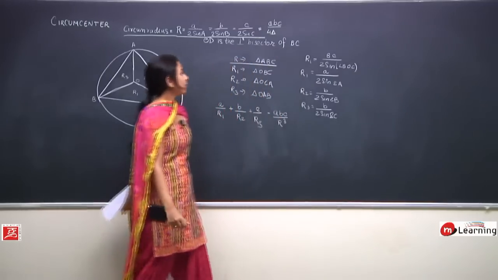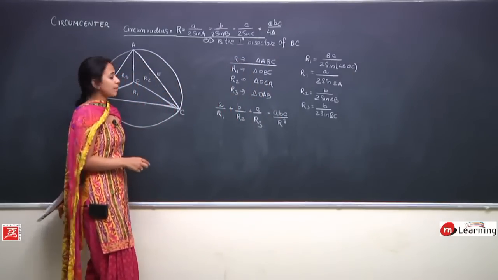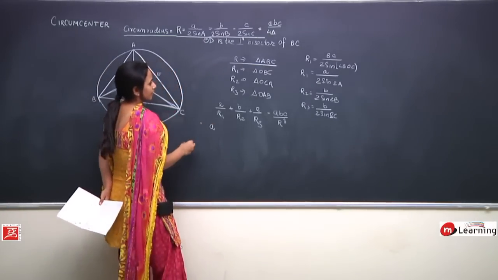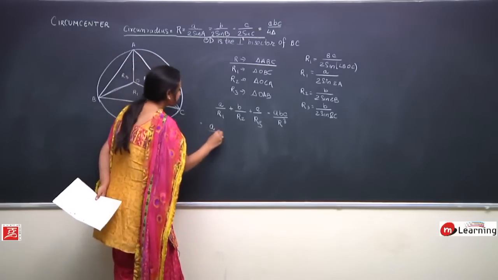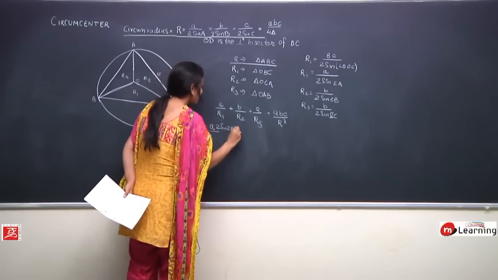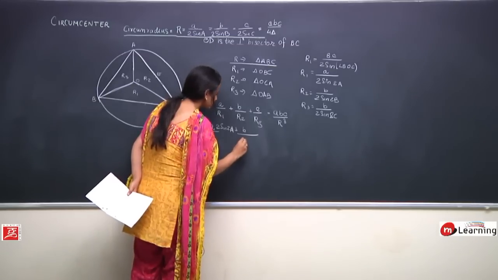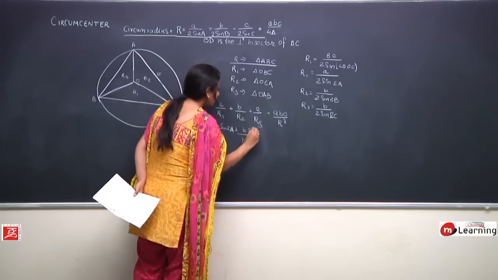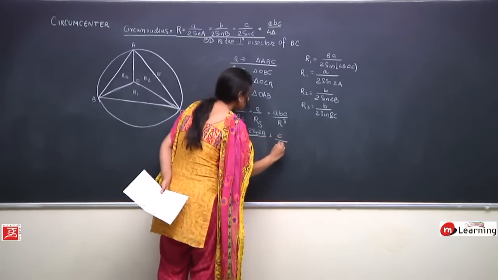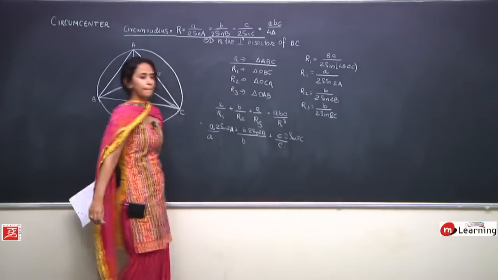Very true. And what we have to find is the value of A upon R1 plus B upon R2 plus C upon R3. So this would be A upon R1, which is A into 2 sin 2A, plus B upon B into 2 sin 2B, plus C upon C into 2 sin 2C.